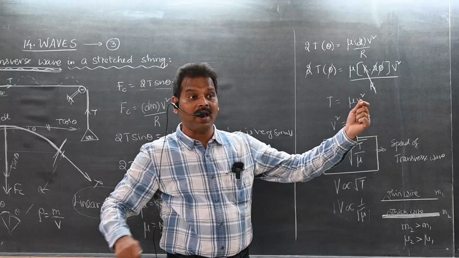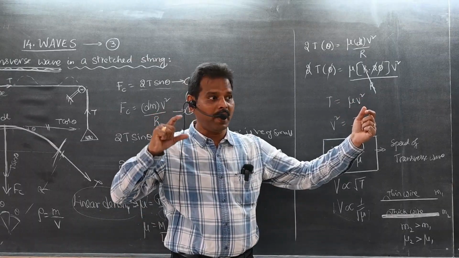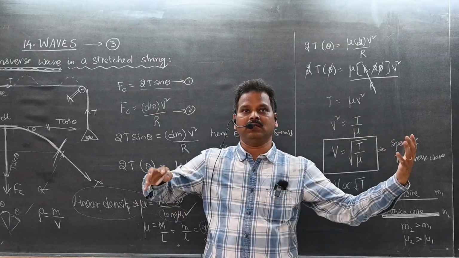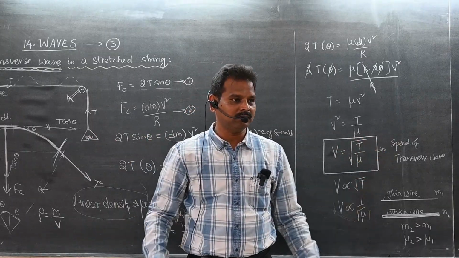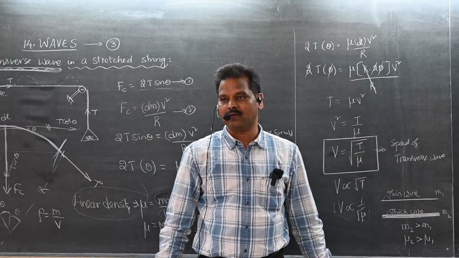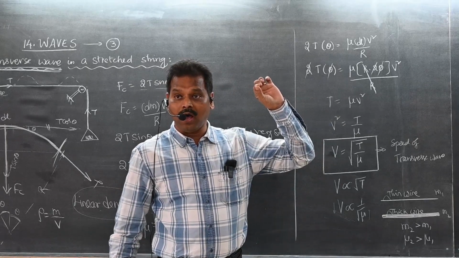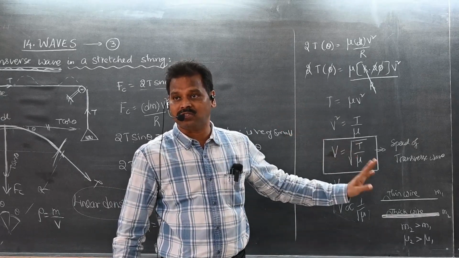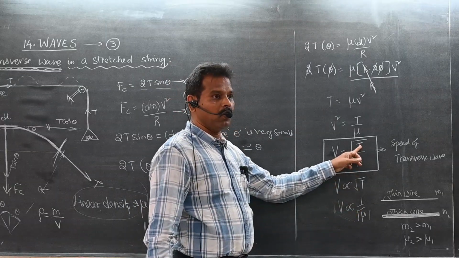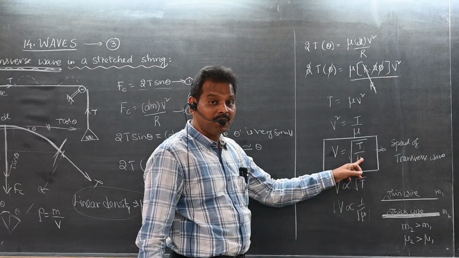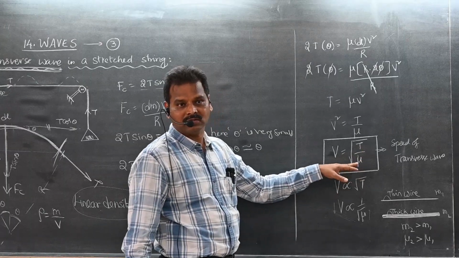If they use thick wire in a veena or guitar and you pluck it, you won't get music, you will get only a thud. So in all musical instruments using strings, which type of strings do we use? First, tension should be more, and linear mass density should be less. Thin wires. Okay?